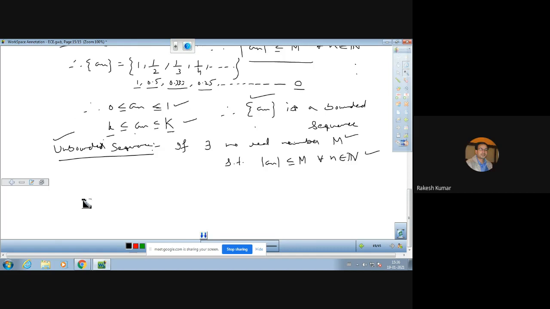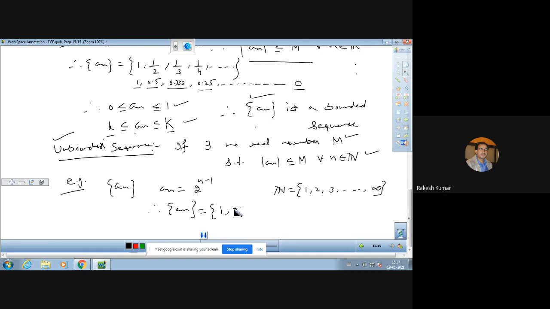So we have the example here. For example, the sequence we have defined, an, that is 2 raised to power n minus 1, and we can find out the elements of an for the first natural number n equal to 1. This is the first natural number we have. For n equal to 1, 2 raised to power 1 minus 1, that is 2 raised to power 0, is 1.